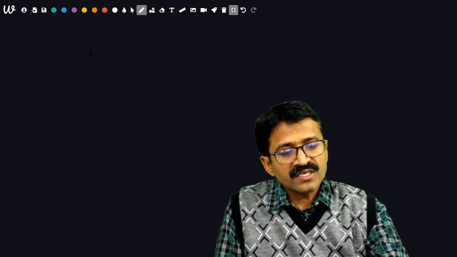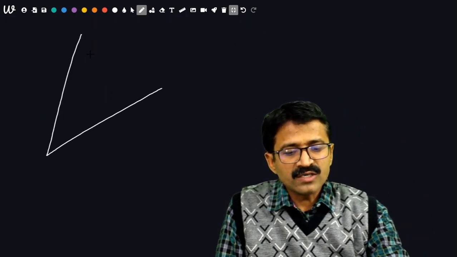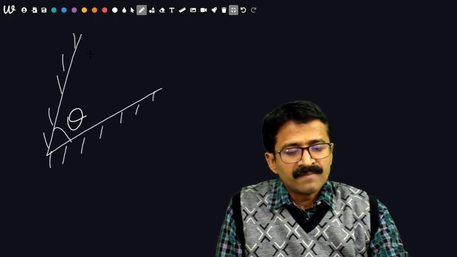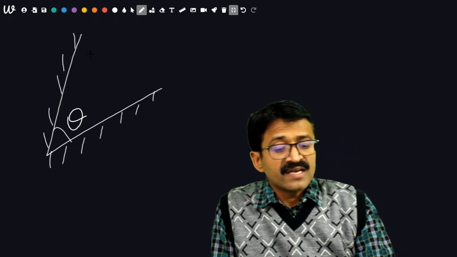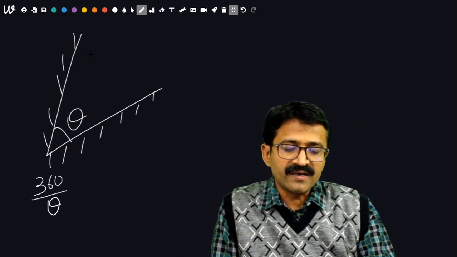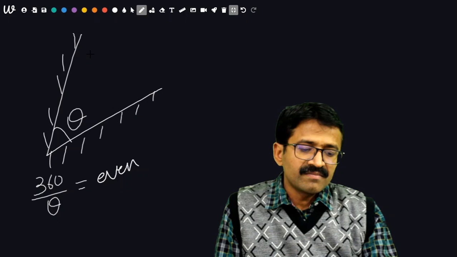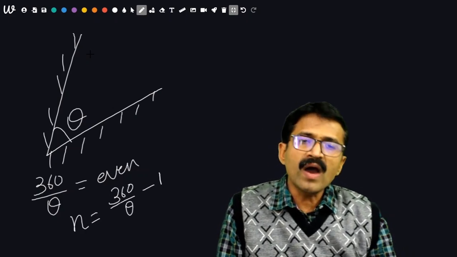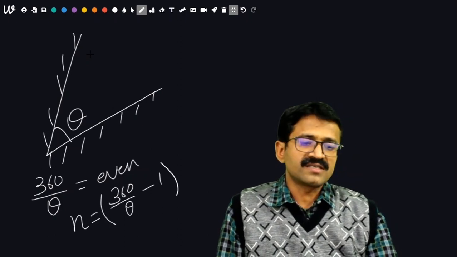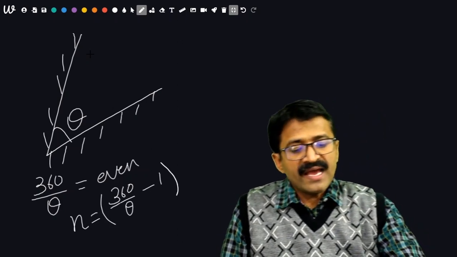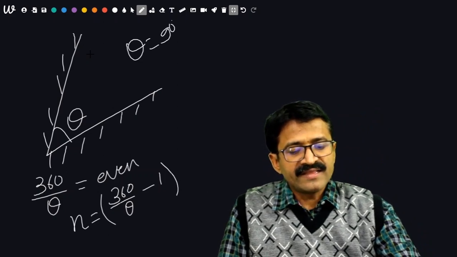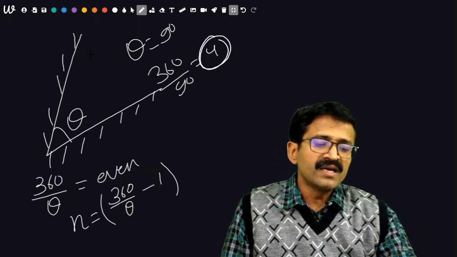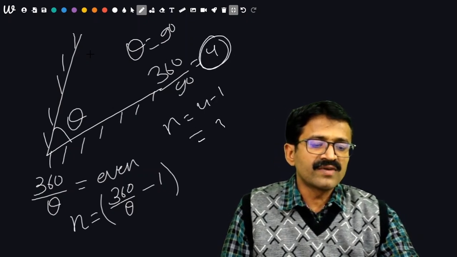Then the question is, how many images are formed when 2 plane mirrors are kept at a certain angle theta? Remember, to find out the images, first of all find out 360 upon theta. If it is even, then the number of images will be 360 upon theta minus 1. This will be about the number of images. Numerical can be, if the angle between them is 90 degree, then 360 upon 90 will be 4, which is an even number. Then the number of images will be 4 minus 1, that is 3.